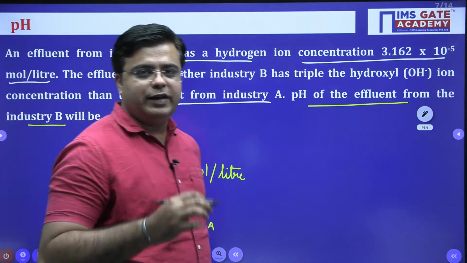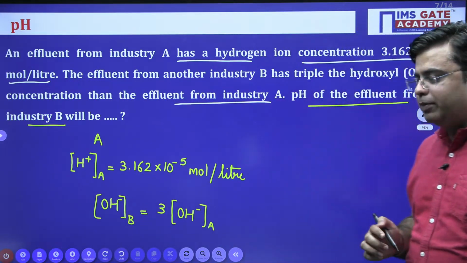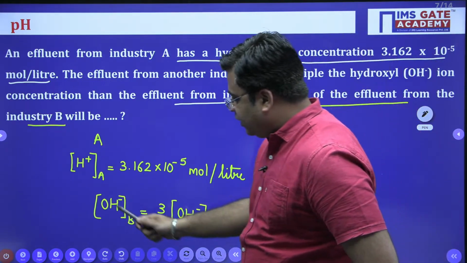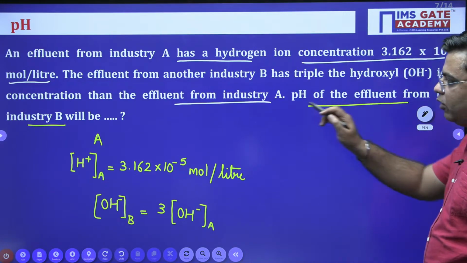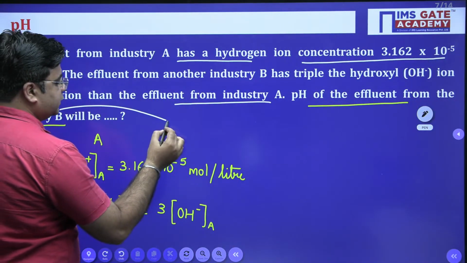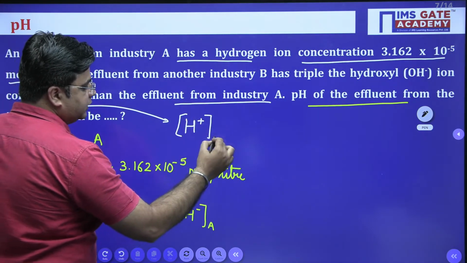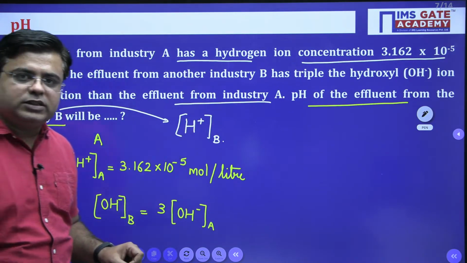Now I think you can very easily solve this question. You need to calculate pH of the water sample which is coming out from industry B. Okay. If you need to calculate pH of the effluent which is coming out from industry B, you need to know the H plus ion concentration for industry B. Now, how to get this H plus ion concentration for industry B?